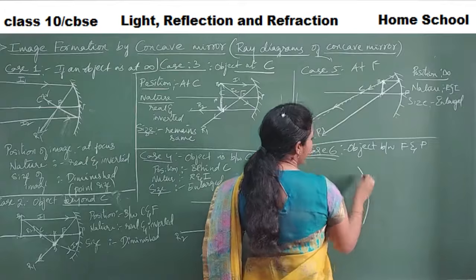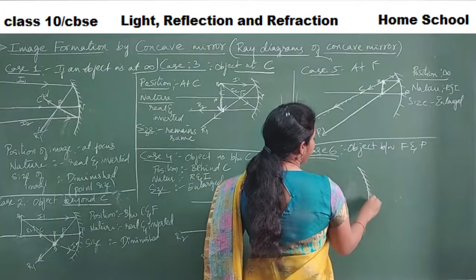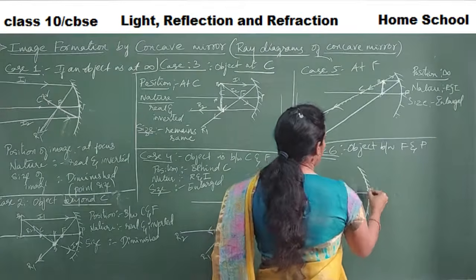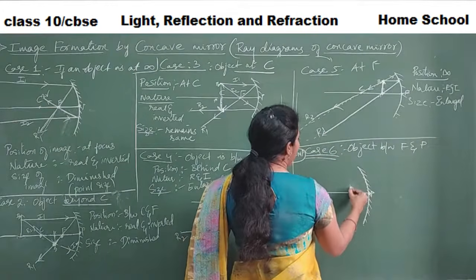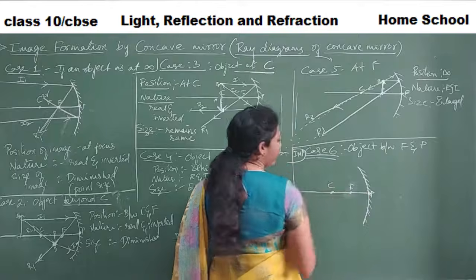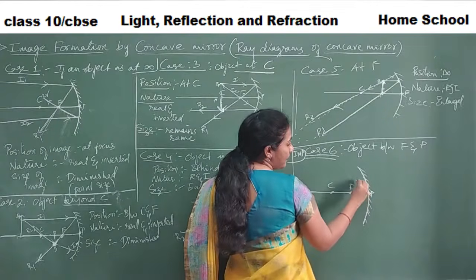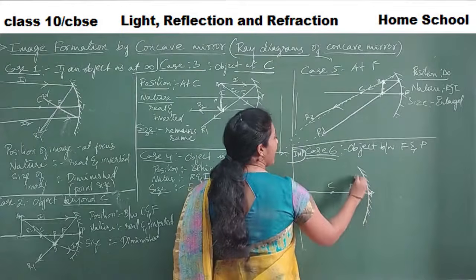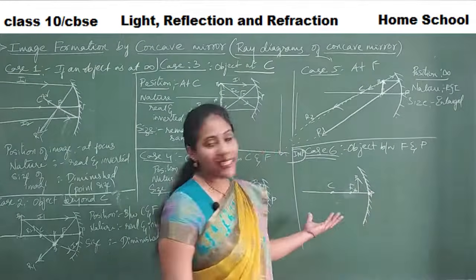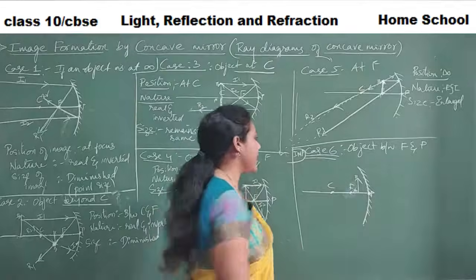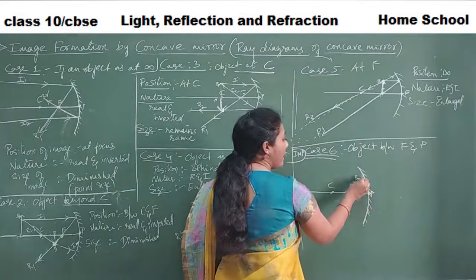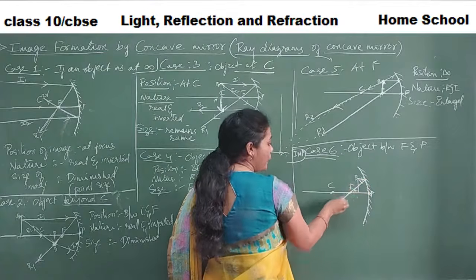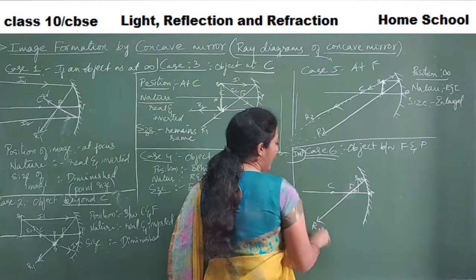You can't even guess. You get a very different image. So this is our P, this is our F, and this is our C. Where am I bringing my object? I am bringing my object here between F and P. So this is our object. Take any two incident rays. First incident ray, I'll draw parallel to the principal axis, so it will definitely pass through the focus. So this is my R1.